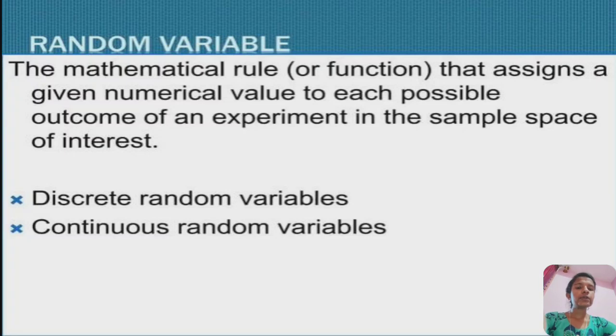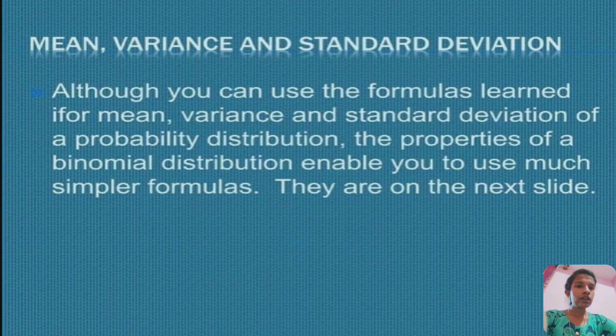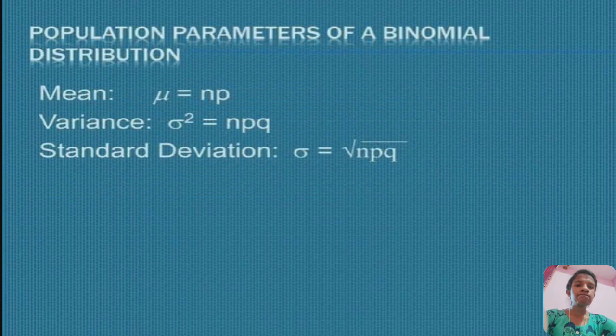Random variable: the mathematical rule or function that assigns a given numerical value to each possible outcome of an experiment in a sample space of interest. Discrete random variable. Continuous random variable. Mean, variance, and standard deviation. Although you can use the formulas learned for mean, variance, and standard deviation of a probability distribution, the properties of the binomial distribution enable you to use much simpler formulas. They are on the next slide.